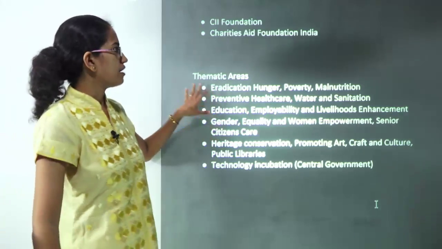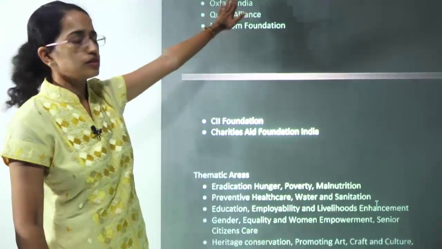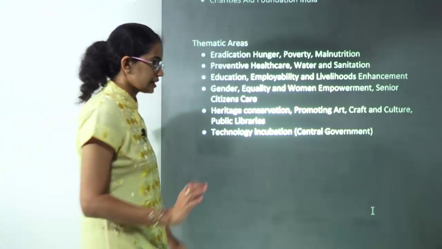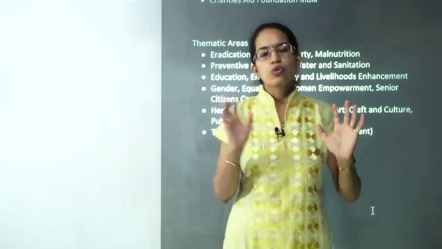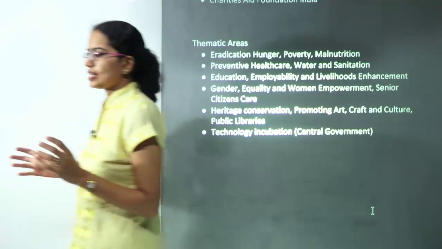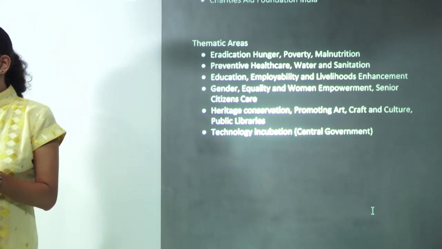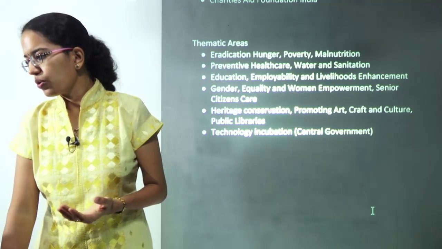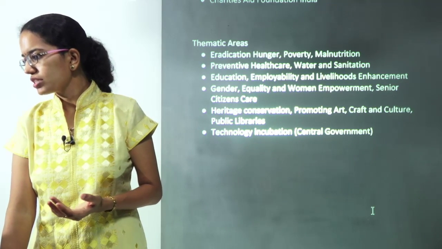And since you have the foundations and rural support, developing the rural suburbs and talking about heritage conservation. Those are some of the case studies that you can bring out for your answer writing for ethics. So that was it for corporate social responsibility.